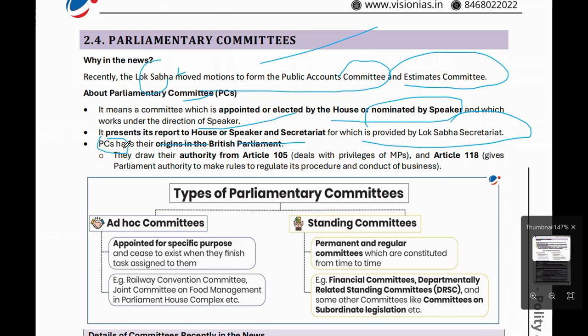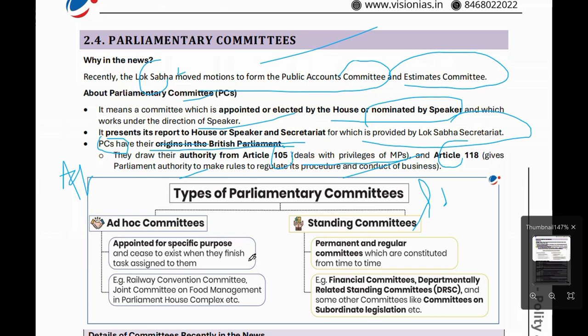Public Accounts Committee has its origin in the British Parliament. This comes under Article 105, which deals with privileges of MPs. And Article 118 gives Parliament authority to make rules to regulate its procedure and conduct of business. Types of parliamentary committee: parliamentary committees are divided into two types. One is ad hoc committee. The second one is standing committee.